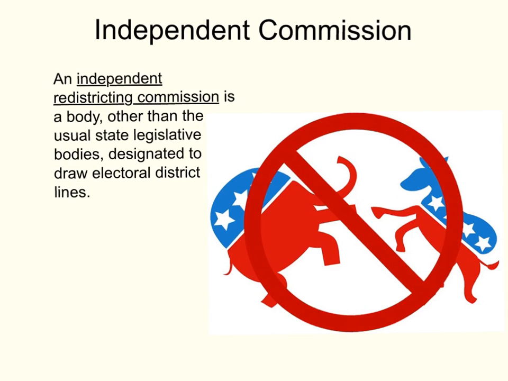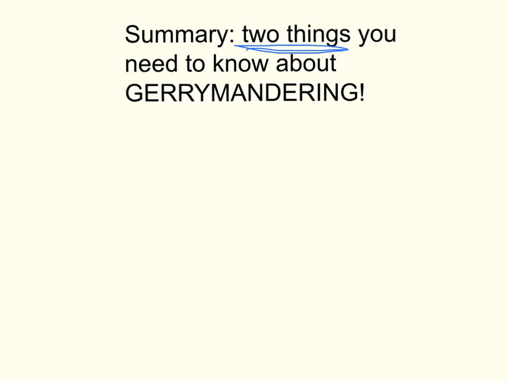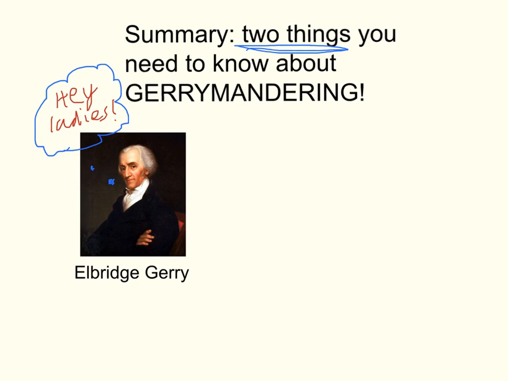An independent redistricting commission is usually bipartisan or nonpartisan. Its main goal is to draw the electoral district lines without any political influence at all. There are only 2 things you need to know about gerrymandering. The first one is Elbridge Gerry, and the second one is a salamander.